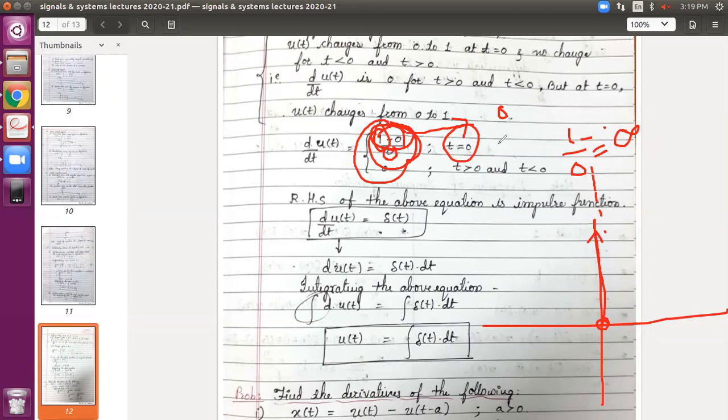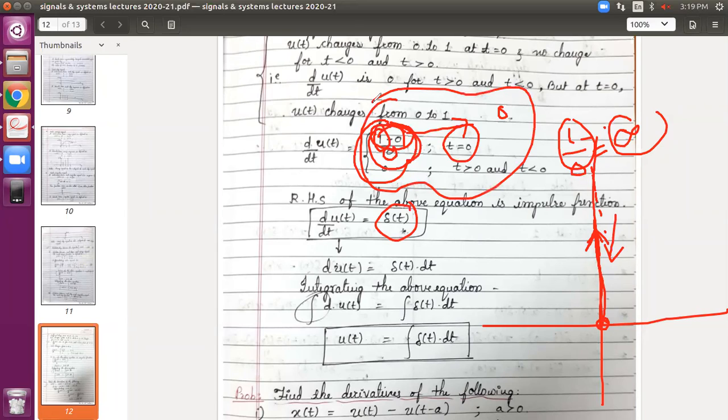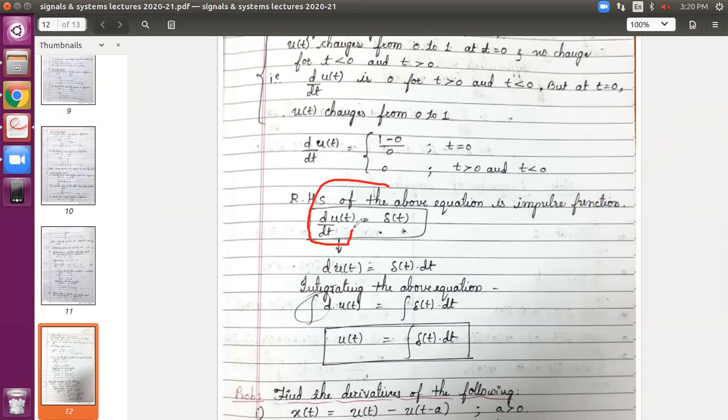At time t equals 0, this becomes 1 by 0, which is equal to infinity. What is this signal? This is actually your impulse signal. Only at t equals 0, one pulse is there, which is extending up to infinity. So the RHS, whatever this differentiation is, is nothing but your impulse signal. So how can I write? Finally, differentiation of u of t is delta of t.